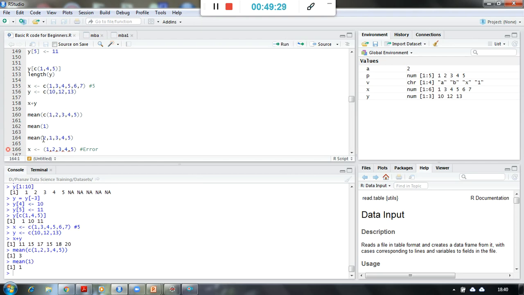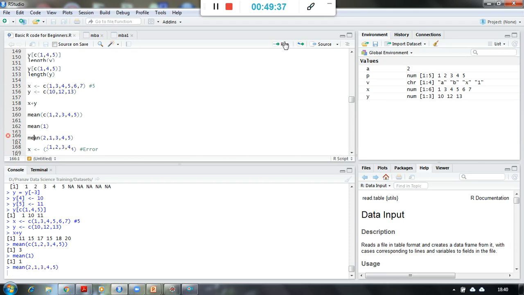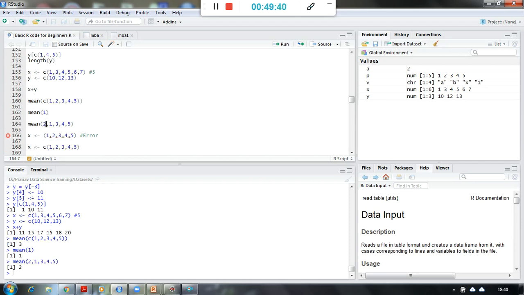But here now if you see, check these numbers, again it is 1, 2, 3, 4, 5, same like this. Then the mean of this data should be also 3, but it is not, it is 2. Why? Because this function has not worked as mean. It has only considered this first number and not considered all other numbers. Why? Because we have not used the c function, right? So that is why we have to always use the c function if we are giving explicit digits to calculate the average or some other functionalities.